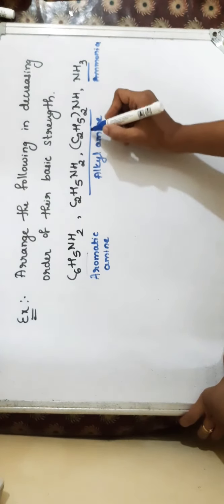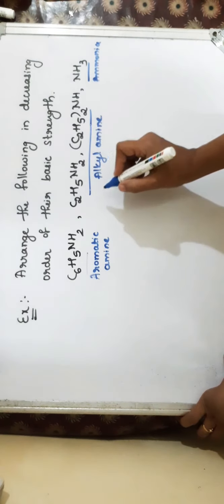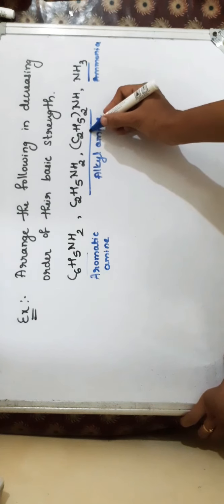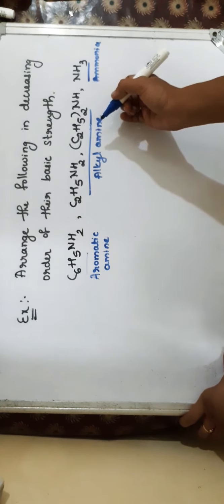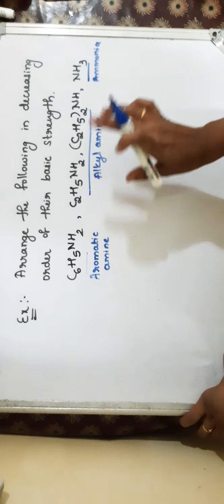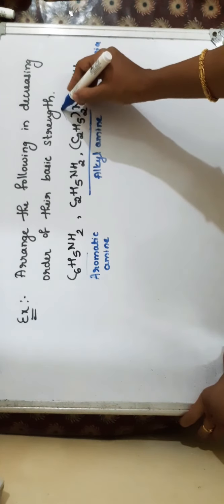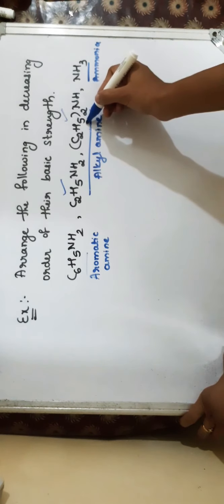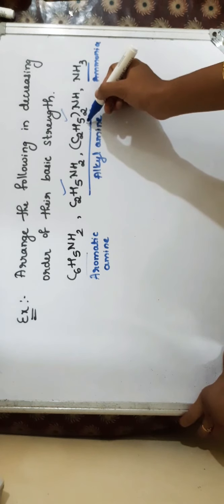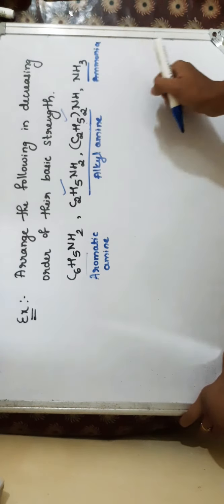So we have two alkyl amines here. One is ethylamine, other one is diethylamine. So in case of diethylamine, we have two alkyl groups. So plus I effect is more compared to ethylamine. This is secondary amine, this is primary amine. So as we have two alkyl groups, the plus I effect is shown by two alkyl groups. So it is more basic in nature.